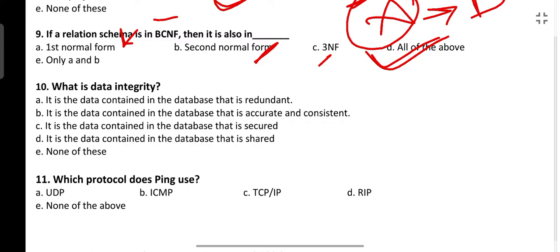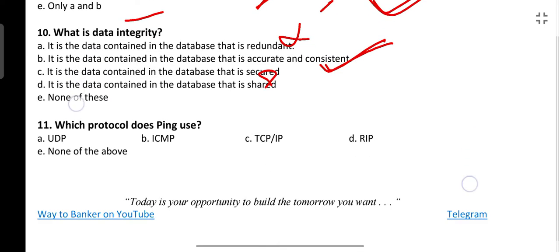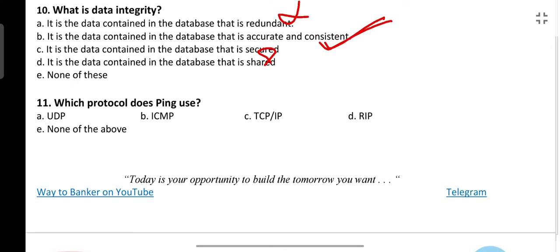What is data integrity? Whenever we talk about integrity, it is all about accuracy and consistency only. So let's go to the options. Option A: it is the data contained in a database that is redundant. No, this is not correct. Option B: it is the data contained in a database that is accurate and consistent. This is the correct answer. Let's look at the other options also. It is the data contained in a database that is secured. No. And that is shared. No. So option B is correct here. Whenever we talk about integrity in any term, it's all about accuracy and consistency only. Let's go to the next question.